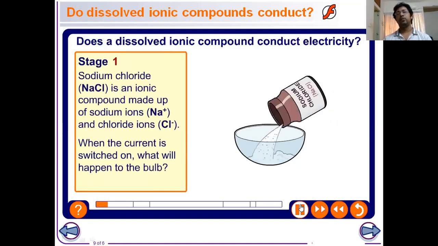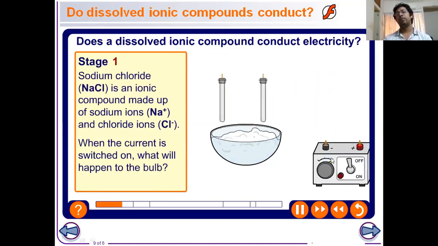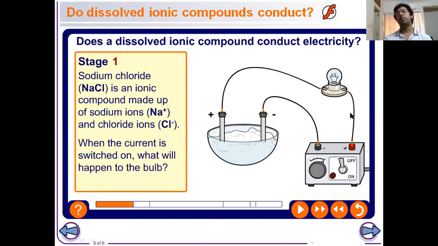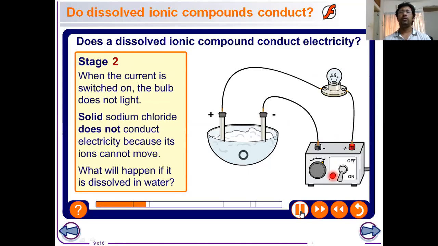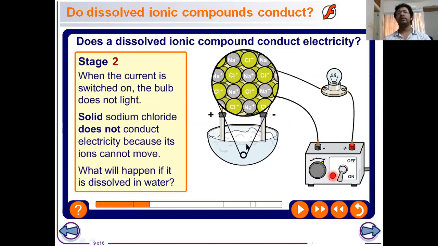Well, first we want to use solid sodium chloride. The circuit will be completed like the previous procedure. Let me turn on the switch now. We can see that solid sodium chloride is an ionic compound, which has very strong attraction between the opposite ions. The ions cannot move. That is why it is unable to conduct electricity, and that is why the light is not glowing here.